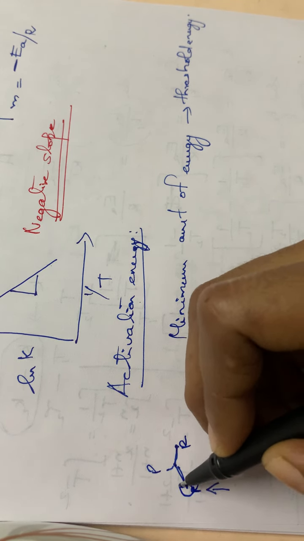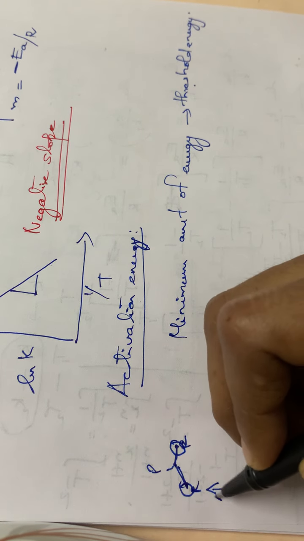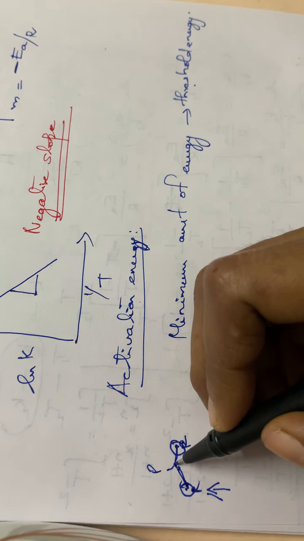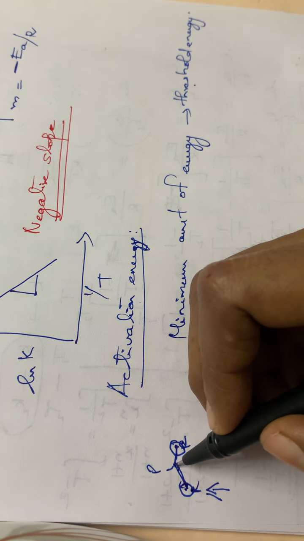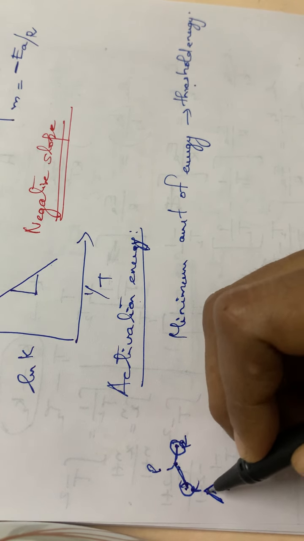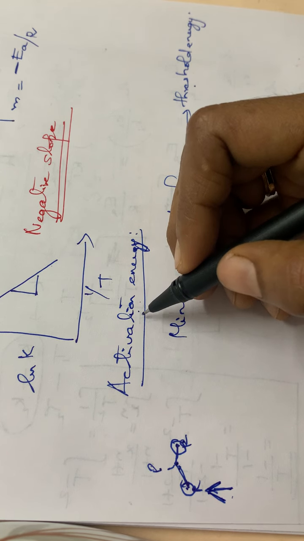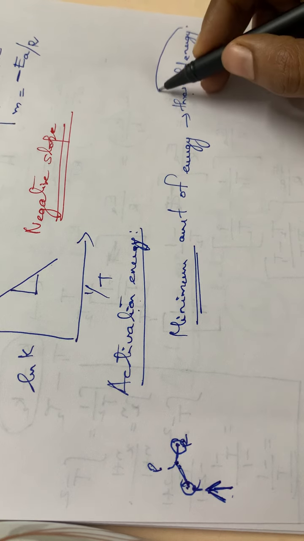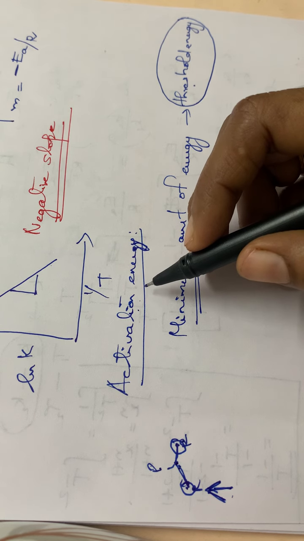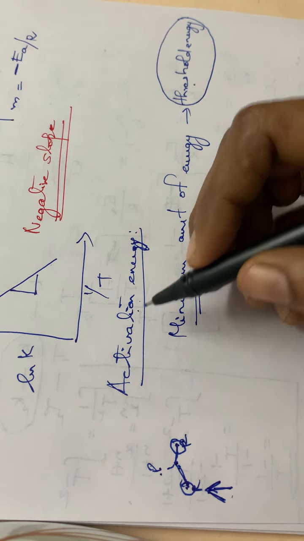If the molecule has the minimum amount of energy, it is called the threshold energy, but some extra amount of energy is required by the molecules to have collisions, and effective collisions only. After effective collisions only, the reactant molecules will convert to products, isn't it? So that extra amount of energy to be supplied is called the activation energy. Is it clear? The minimum amount of energy possessed by the molecules is called the threshold energy, and the extra amount of energy that the molecule should have in order to react to give the products is called the activation energy.